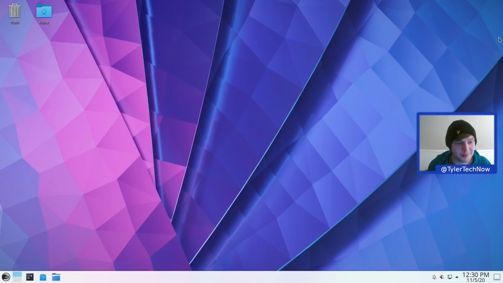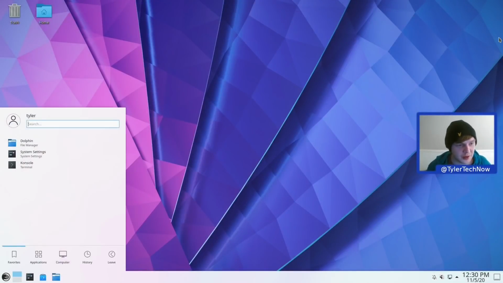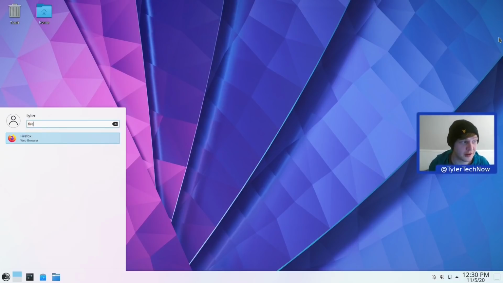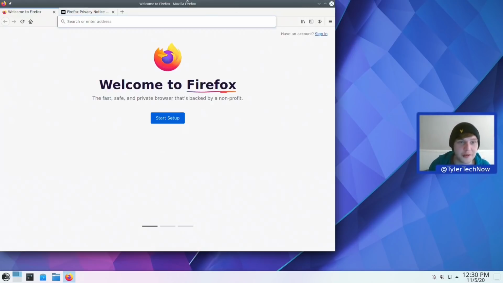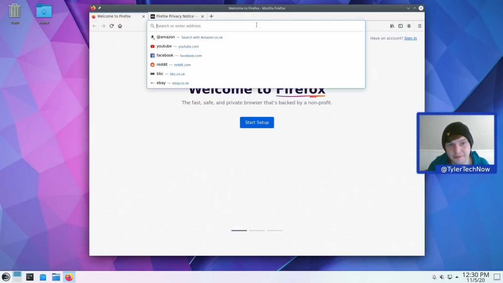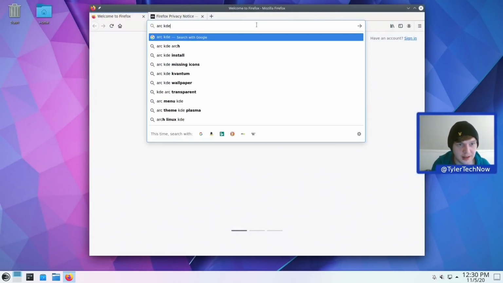Right, so we are back. So let's just see if it's grabbed those icons yet as well. So let's see if we can get some icons now for Firefox and stuff. There we go. So our icons have now appeared after a reboot for our Flatpak packages. But what we really want to do is add some theming and icon packages of our own. So we're going to open up Firefox. And there we go. So what we're going to want to do is get the Arc KDE themes. Let's go to Arc KDE GitHub.